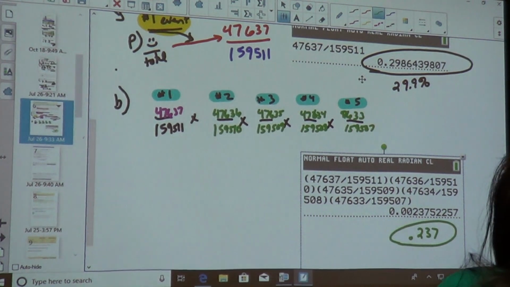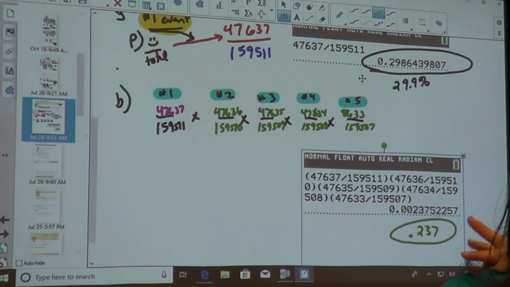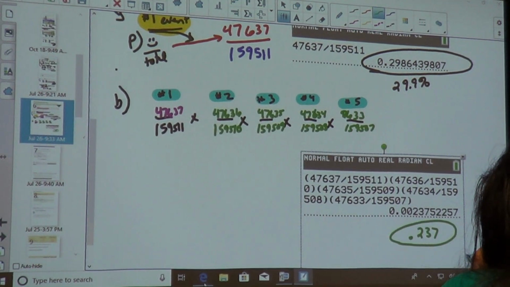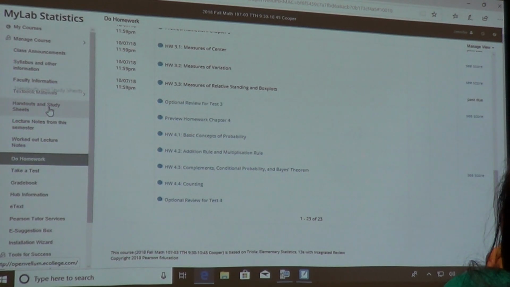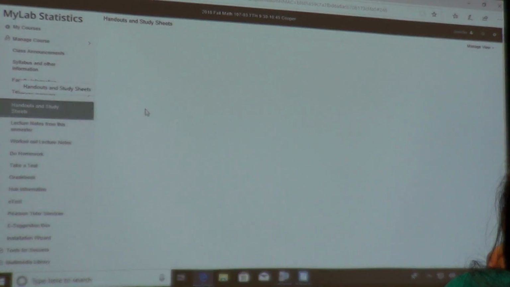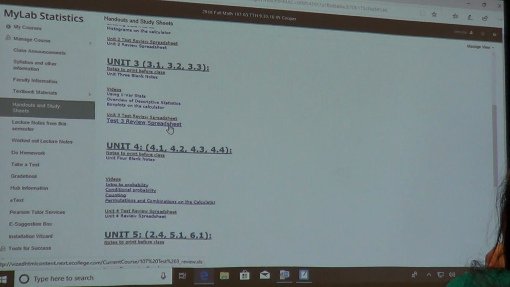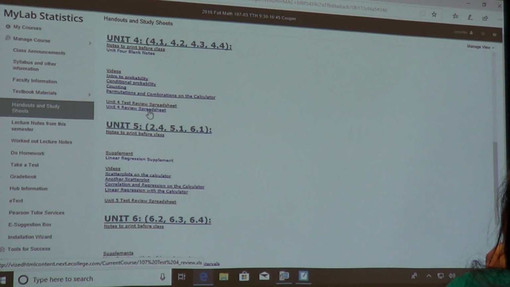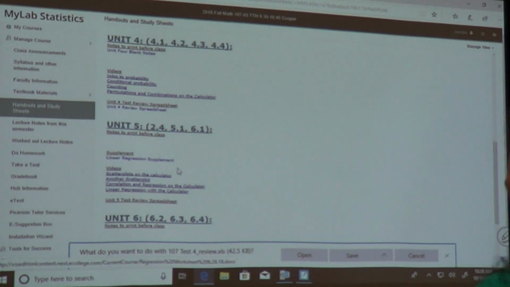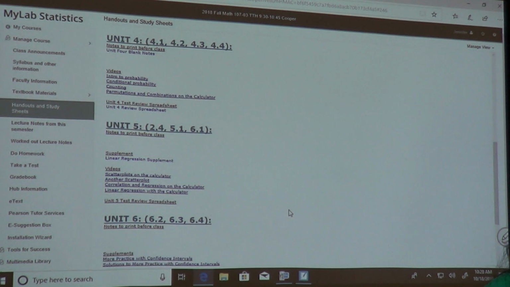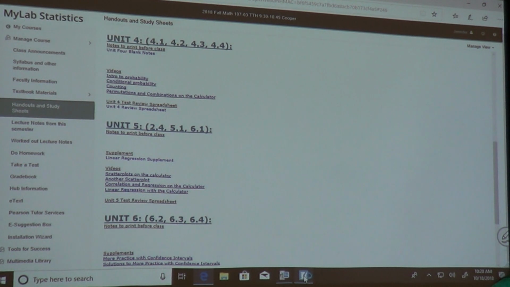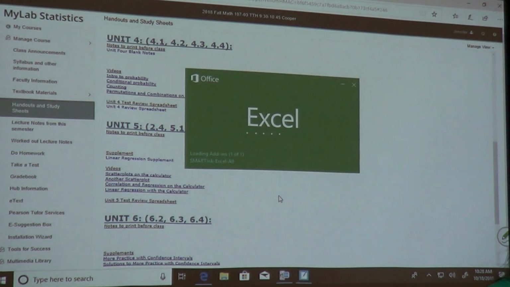All right, now, as far as the test goes on this section, because I just finished 4.2, as far as the test on 4.2, just because it was in your notes, just because it's in your homework, does not mean it's on your test. Okay? Let me pull up the 4.2.